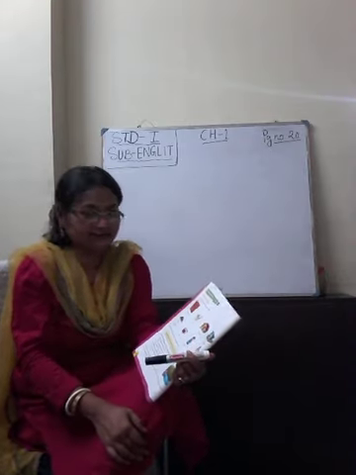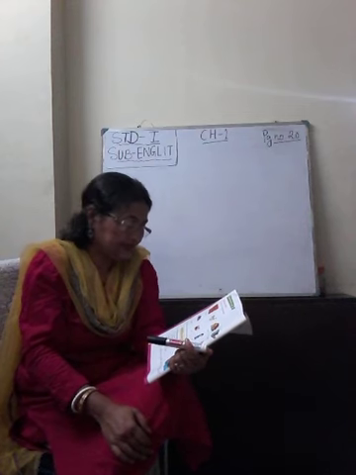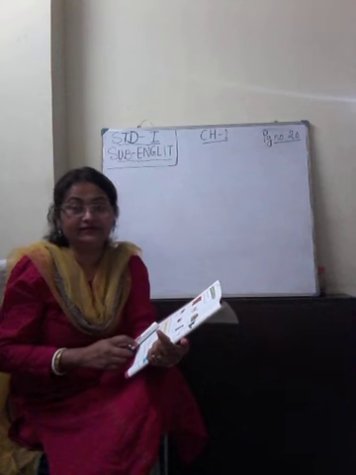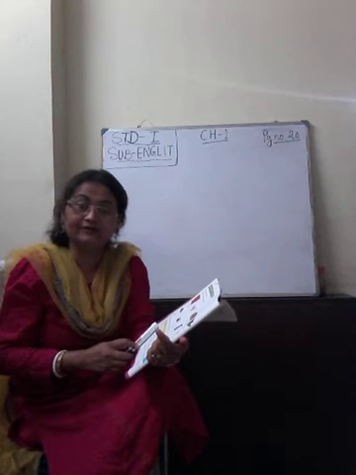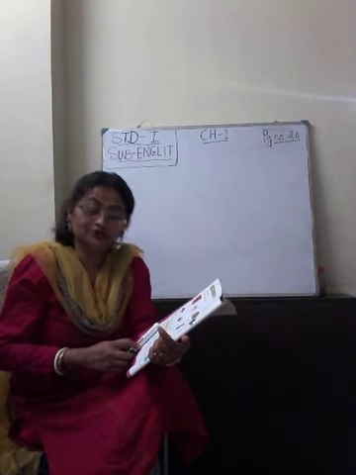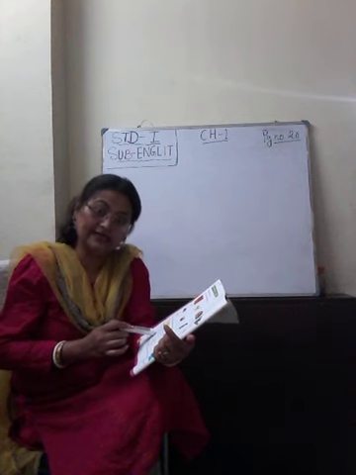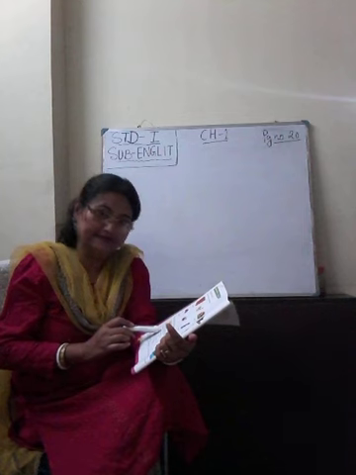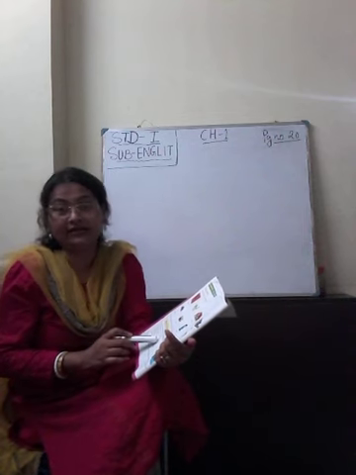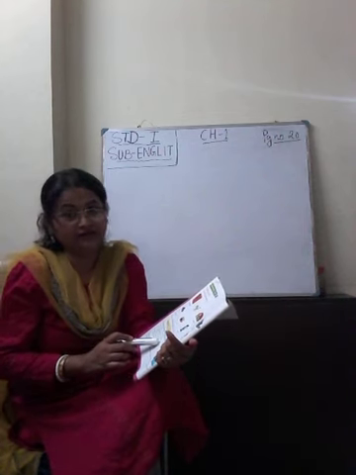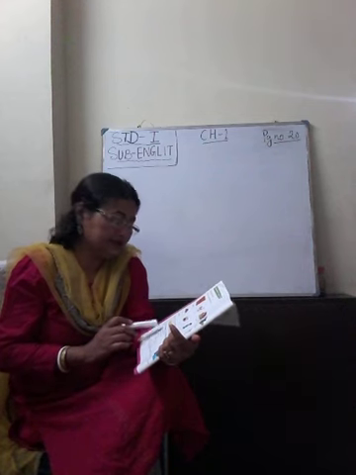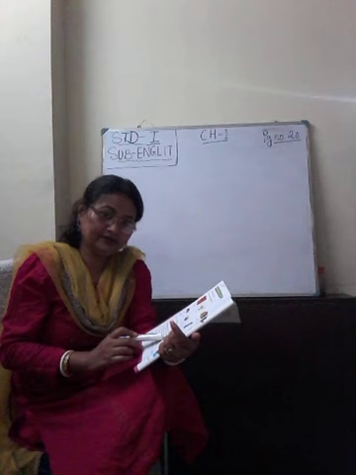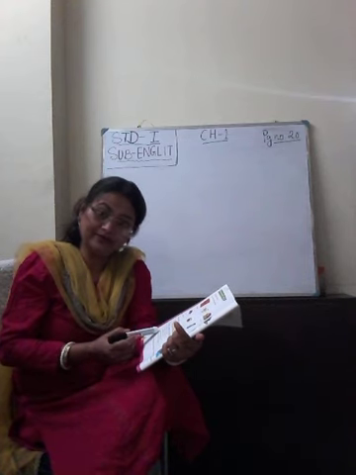Okay, let us start. Number A: the elephant wants a friend. So, elephant. What is an elephant? Name of an animal. So here we have to circle the name of the animal, that is elephant, and then wants a friend. Again, friend is also a naming word. So here we have to encircle elephant and friend. Do it.